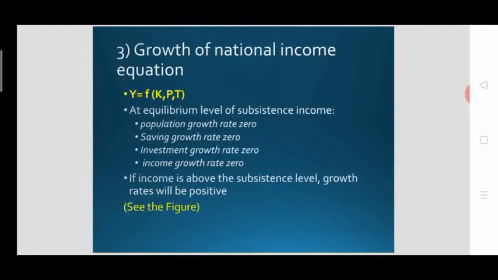Saving growth will be zero, as their income is too low to save something. The people are not able to do that when income is at the minimum level. When saving is zero, investment growth will also be zero. Similarly, income growth rate will also be zero. So this is the condition of the low level equilibrium trap.